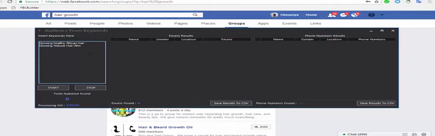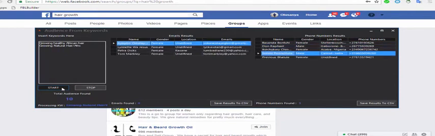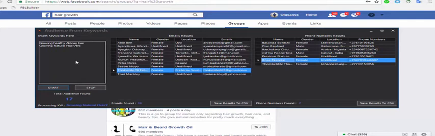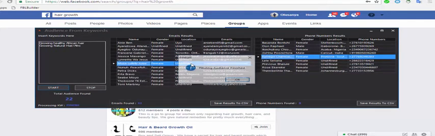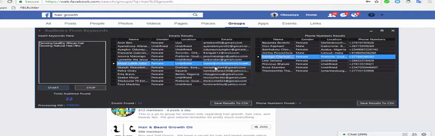Control V, start. Can you see the way it's generating? It depends, there are not many people for you to get this, because you have to open your security. Some might have locked their security on Facebook, so people cannot search their emails. By and large, these are the ones you have generated, which is also okay.